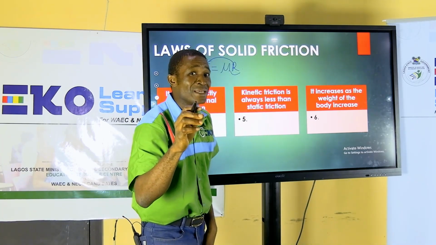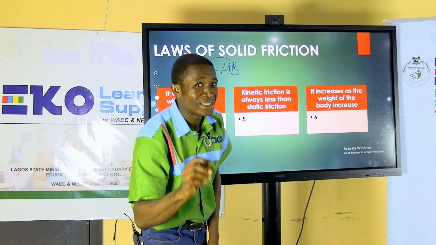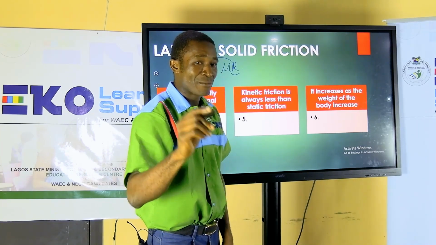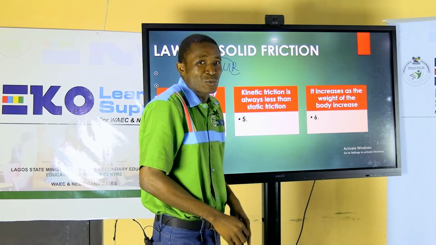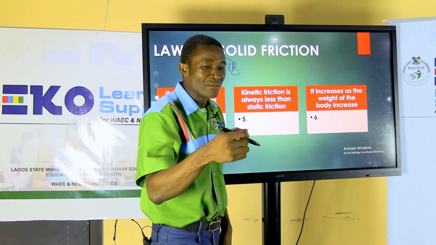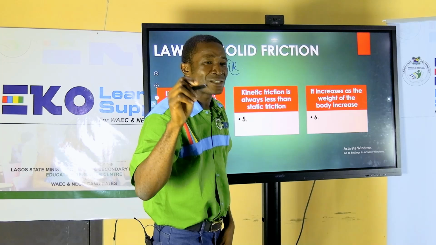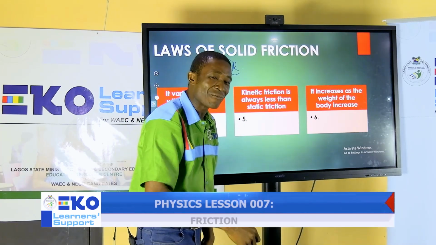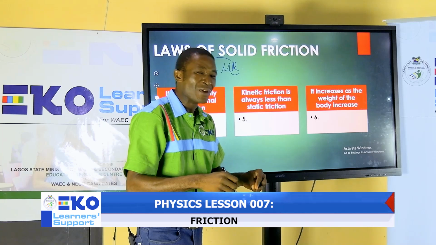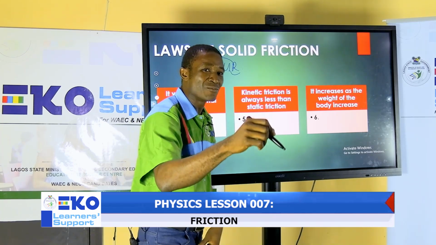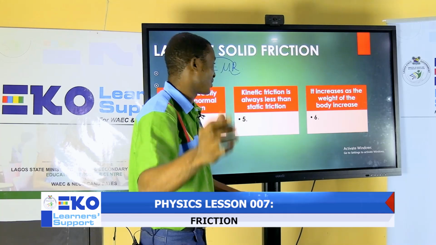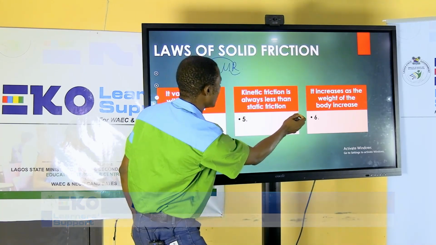That is why for all your cars, Gear 1 is the strongest. Why? Because for your car to leave the spot where it is, it's going to be by using Gear 1. And that's telling you that it's going to overcome the highest frictional force to leave rest. Once it starts moving, you can start changing gear to gear 2 and the likes. Good one. So let's continue to the next one.